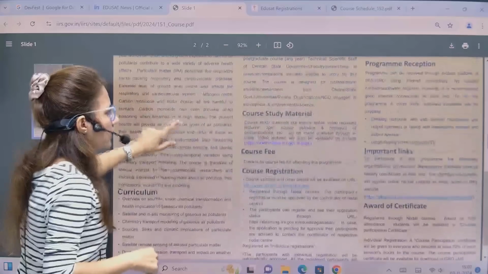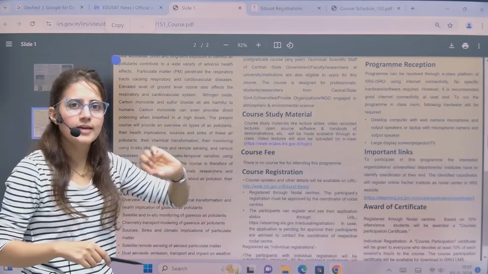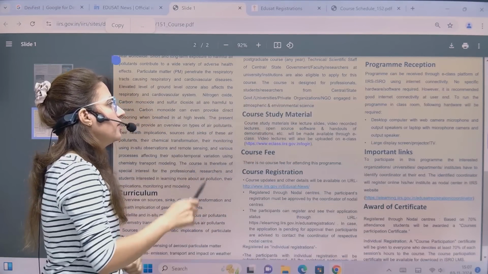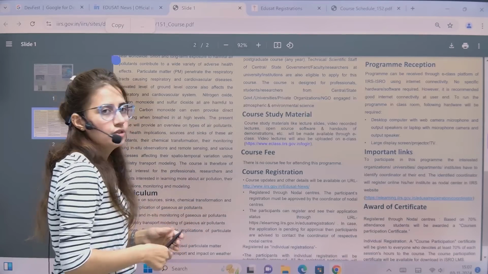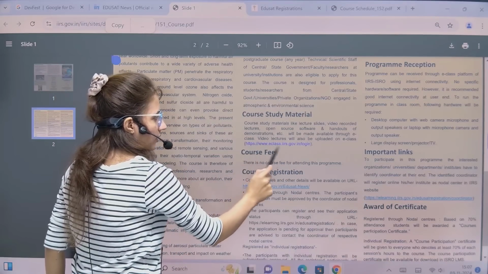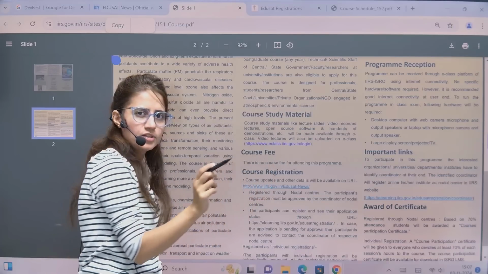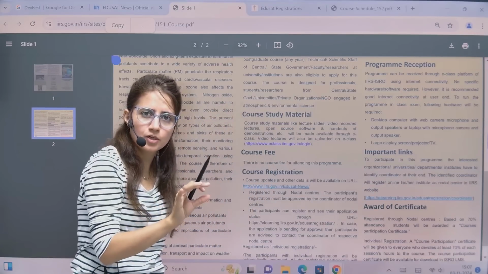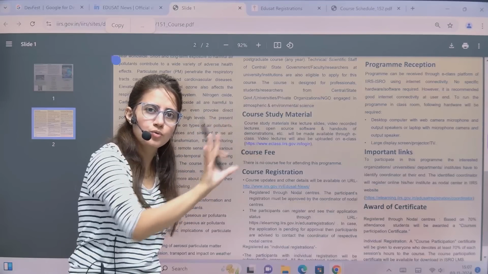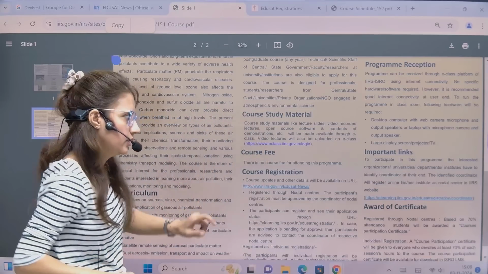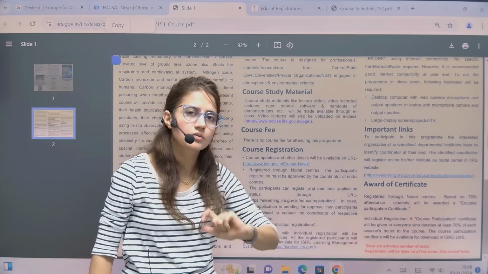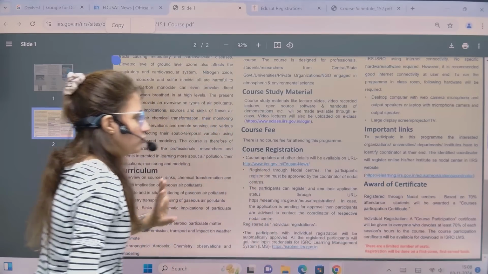Okay. Course study material is recorded videos, lecture slides, and some handouts of demonstrations, which you will get through e-class. Once you register, you will get a user ID and password. You go here, enter your user ID and password, and you can take the class, or you can download all the material there. But there is a limited number of seats, so registration will be done on a first come first serve basis. So apply as soon as possible, right?